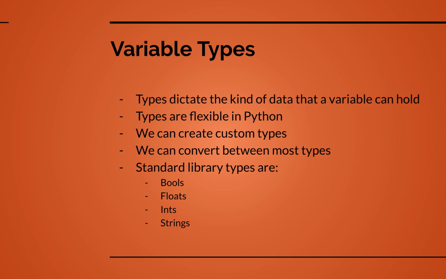I should say before moving forwards, when we're assigning a value to a variable in Python specifically, that's what dictates the type. We usually don't explicitly assign a type to a variable. That's definitely something you do in other languages, not so the case in Python. We basically take a variable, assign it a value, and then that automatically assigns the type.